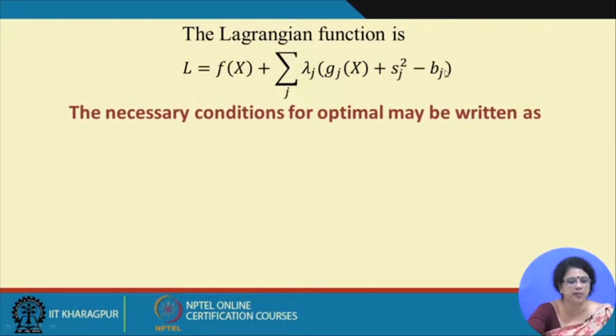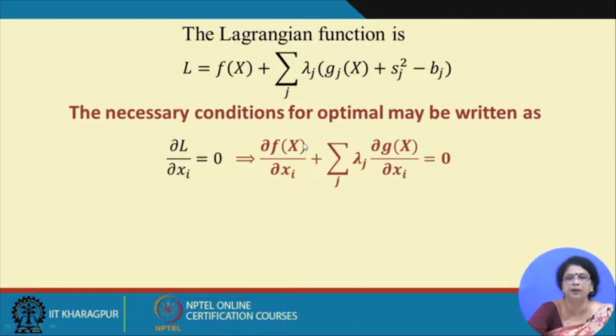How many variables are we having? We have n number of decision variables, m number of KKT multipliers, these are all lambda j's, m number of slack variables which are non-negative, and the constants. That is why we now have 2m plus n number of variables. Therefore, in the first order condition we will have 2m plus n number of equations.